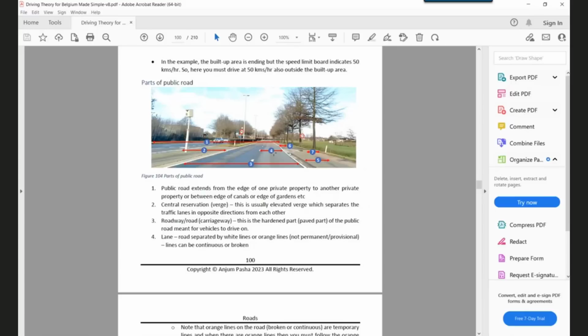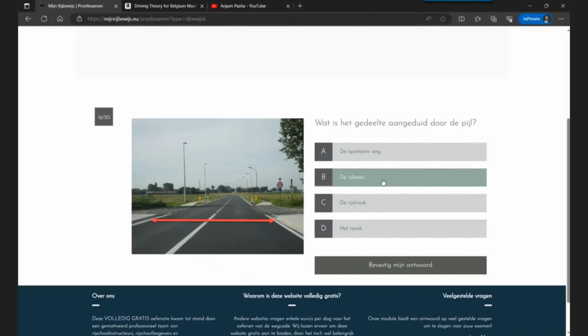And a lane is a small part of it, right? So the correct answer here is a road or a carriageway. The public road is everything from one private property to another private property. It includes the road, the footpath, the bicycle lane, everything. And a lane is just this lane. So in this photo, this red line indicates two lanes. And we don't see any parking place. That is the place where cars can stop next to the road.